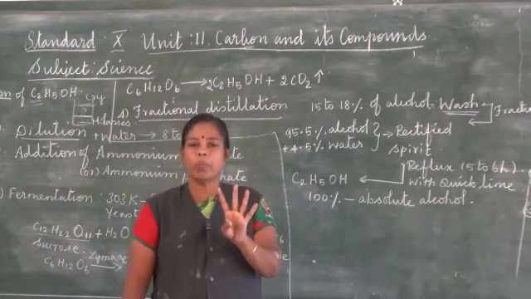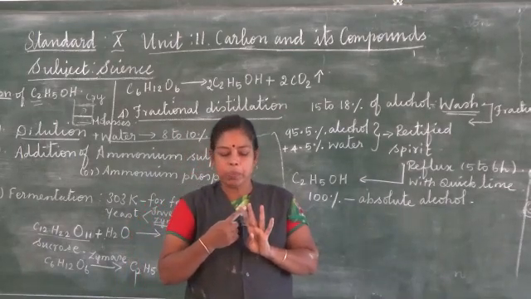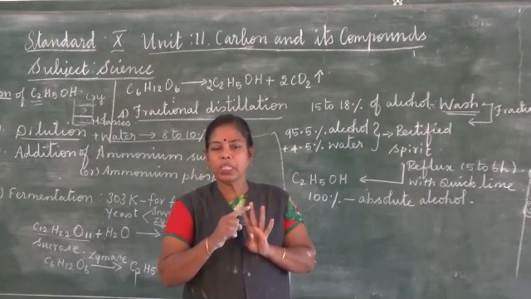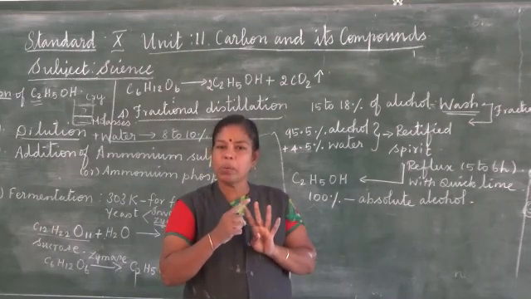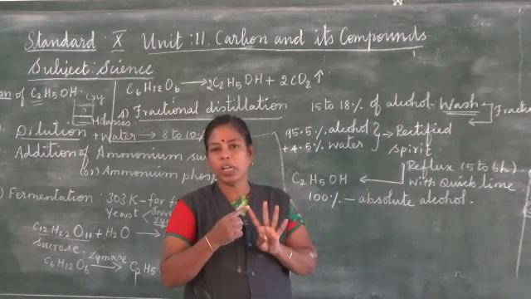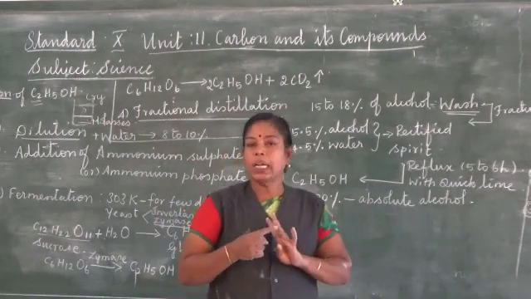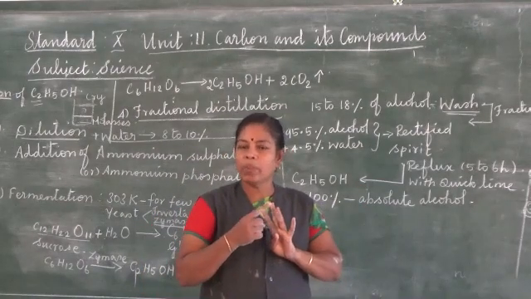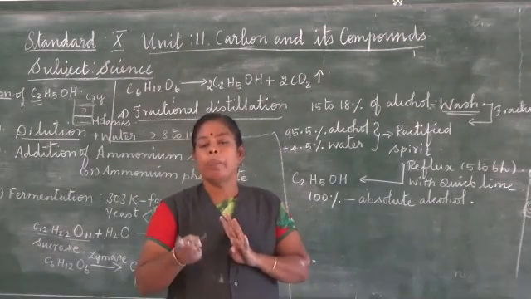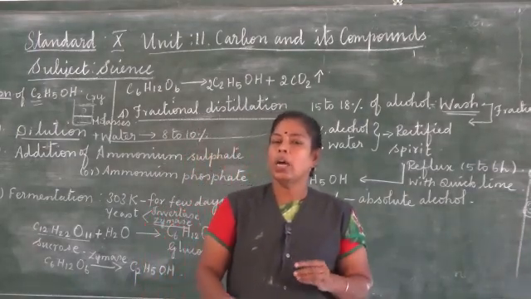So four products we are obtaining from alcohol. First, methylated spirit, which means alcohol with methanol: 95% alcohol with 5% methanol. Rectified spirit means 95.5% alcohol with 4.5% water. Third product, power alcohol: alcohol with petrol. And fourth product, denatured alcohol: alcohol with pyridine. So these are the four products we are obtaining from alcohol.